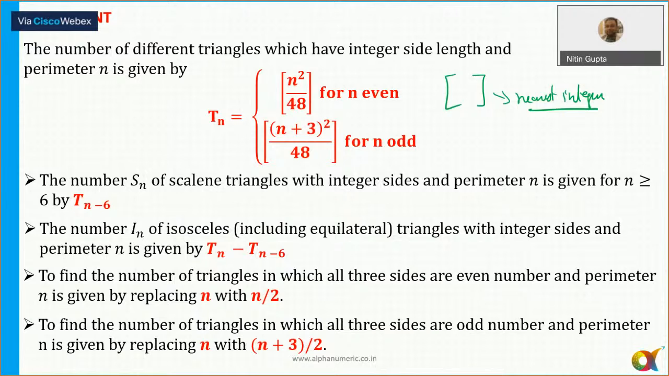For example, if after solving this I'm getting 3.4, I'll take it as 3. Or if I'm getting something like 3.7, I need to take 4. So you need to take the nearest integer, not the greatest integer or the least integer. That is important here. All right. So this is regarding finding the integral number of triangles if the perimeter is fixed. Whether I need to find out scalene or isosceles or equilateral or total, we can use these formulas here.